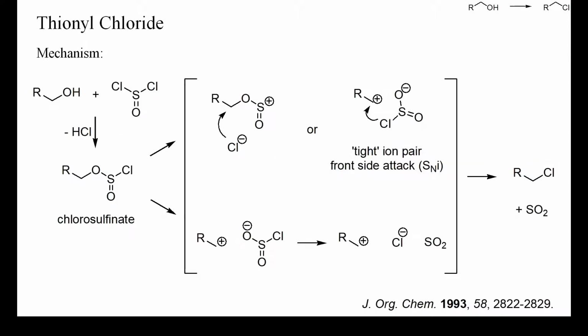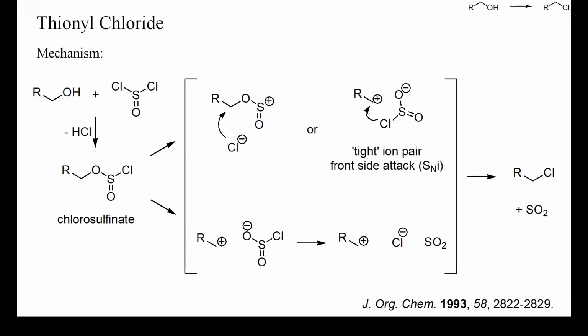Upon reaction with thionyl chloride, alcohols are first converted into chlorosulfonates, which can decompose into alkyl chlorides and sulfur dioxide in a variety of ways. Interestingly, thionyl chloride often brings about the transformation of secondary alcohols to chlorides with retention of configuration.